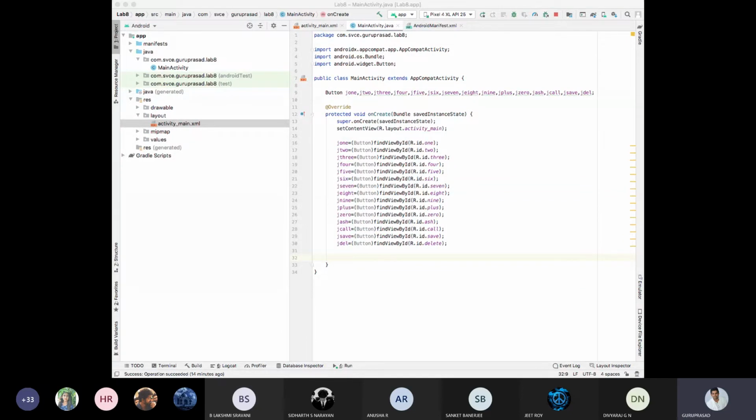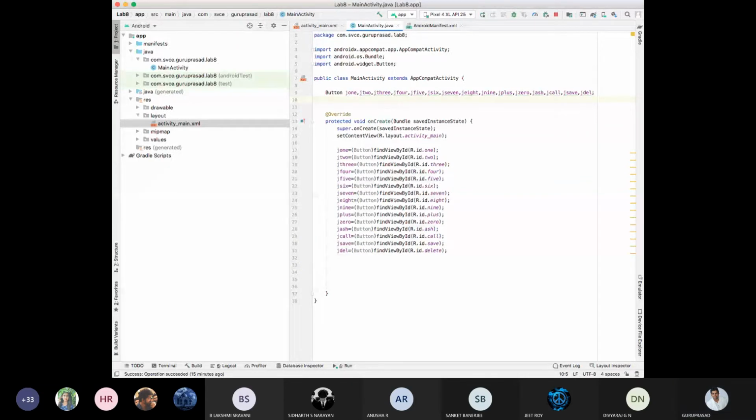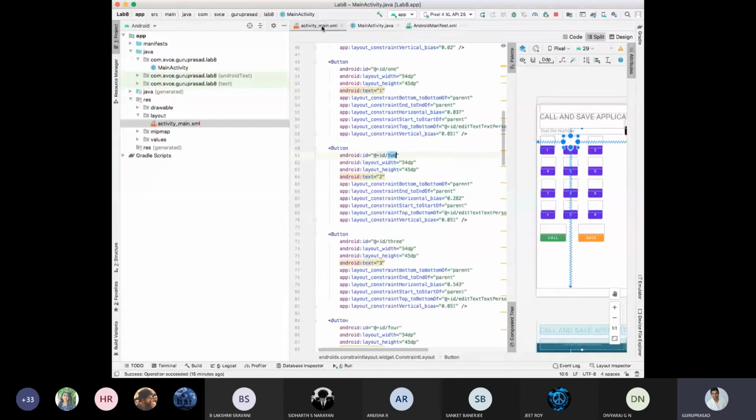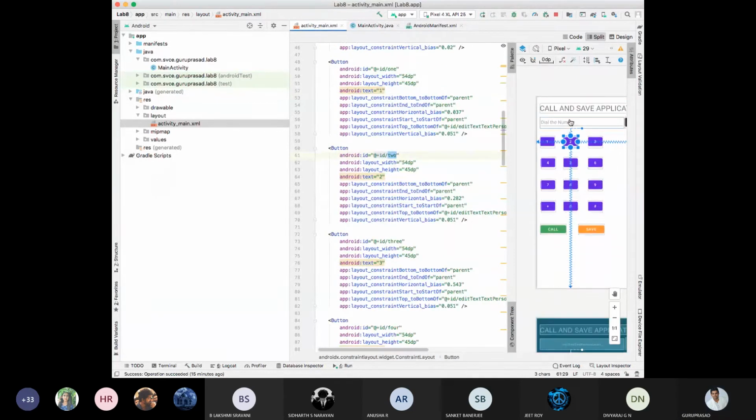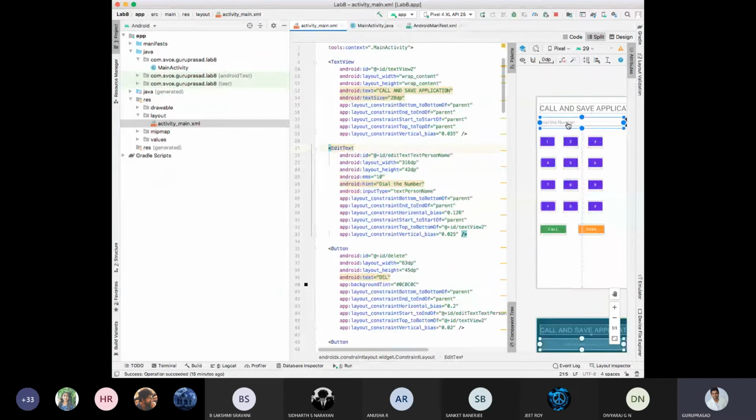Okay, now I'll just integrate. Upon clicking, what should happen? Now I'll take Java 1 itself. And one more thing, besides the buttons there is an edit text, right? There is an edit text in your main concept, edit text dialer, that we need to rename as dial. Okay, I am renaming it as dial.